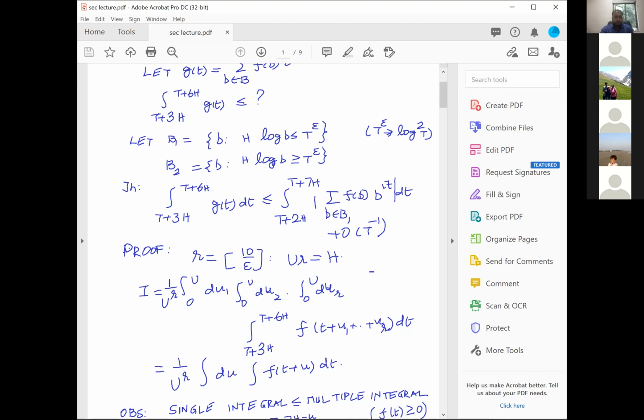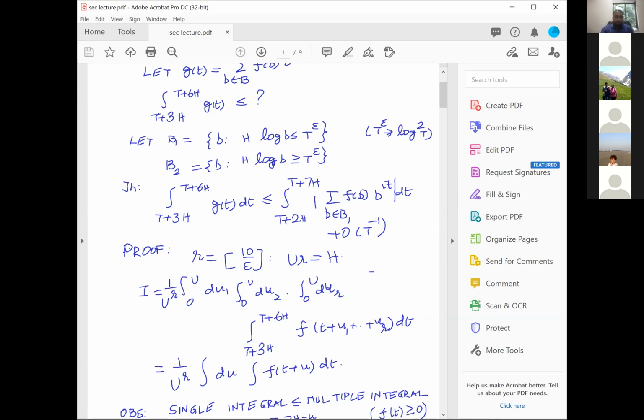What is the advantage? Suppose you have a single integral and you can estimate it in terms of the multiple integral, except again, as I was saying, at the cost of your range of integration, the length of integration, becoming from 3h to 4h. Okay, this cost will always be there and I will not be repeating it.